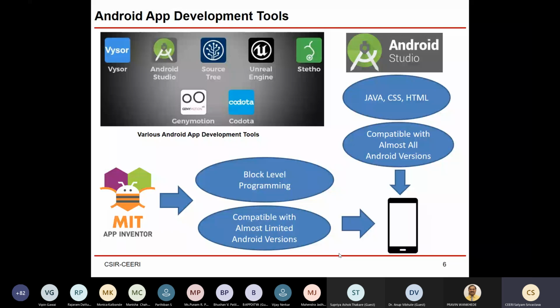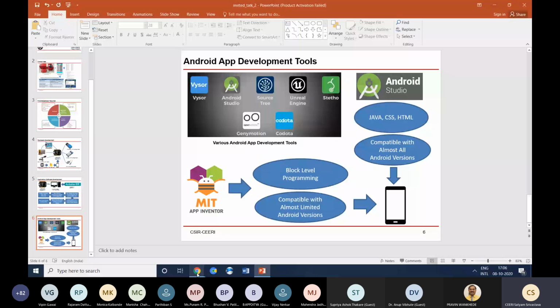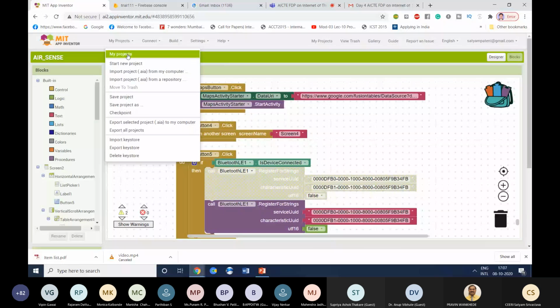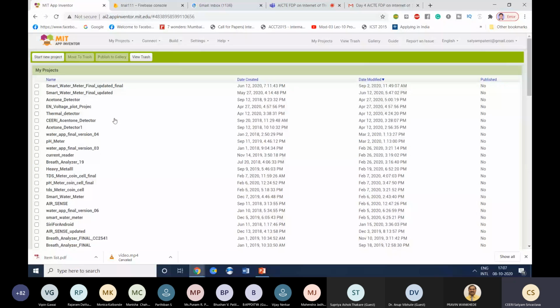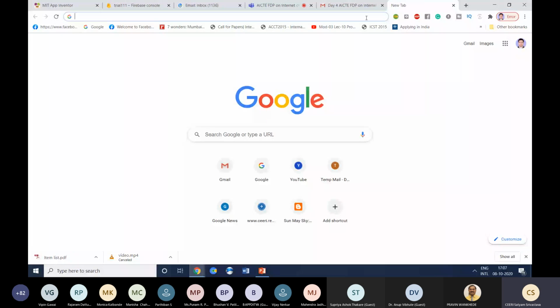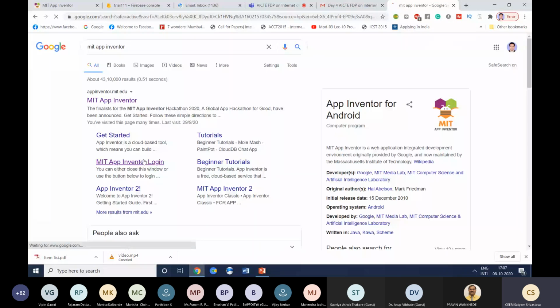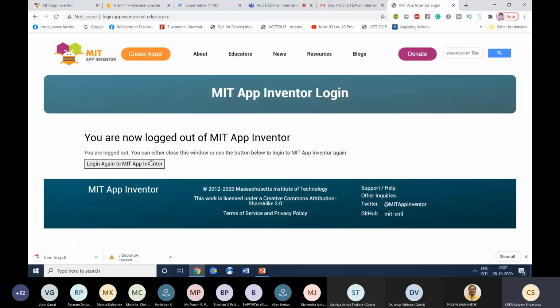Now I'll take you through the actual app development part. So this is the home screen of MIT App Inventor. You can simply go on Google. I'm telling you how to make an account, then I'll show you how to make apps. So type MIT App Inventor login and click on it. It will log in through your Gmail, or you can also make a separate account. I have used my Gmail, that's why it opened through Gmail.